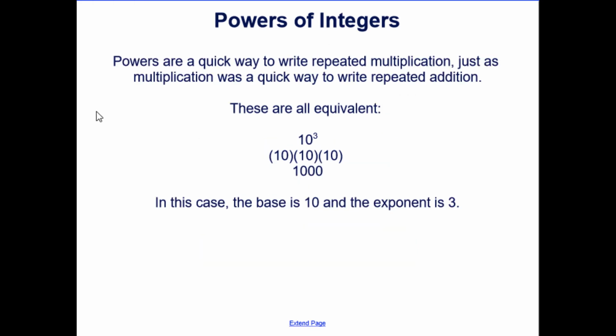Powers are a quick way to write repeated multiplication, just as multiplication was a quick way to write repeated addition. So these are all equivalent. We have 10 to the third is the same as 10 times 10 times 10, which in standard form is 1,000. Again, the base is 10 and the exponent is 3.